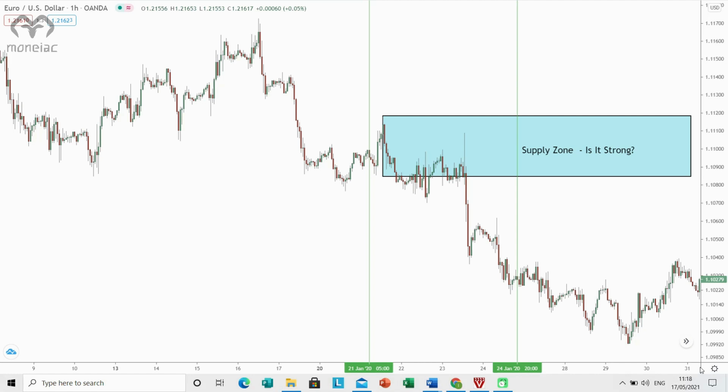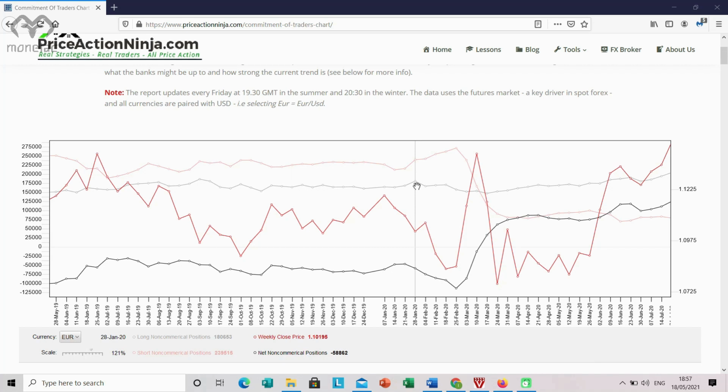Our zone formed on the 21st of January, which means we need to compare the figures for that week, the COT released every Friday, with the figures of the previous week. The difference will tell us the size of the increase or decrease, giving us an idea of the zone's power. For the week the zone formed, the graph tells us there were 239,515 sell trades open in the market from the banks. Comparing that to the week before, when only 215,235 were open, reveals a difference of 24,280 sell trades, a significant increase week over week.